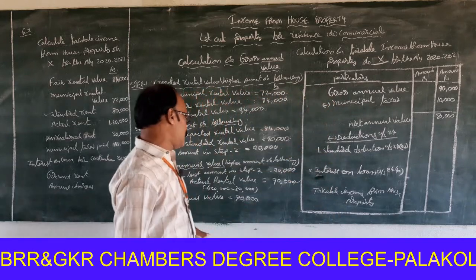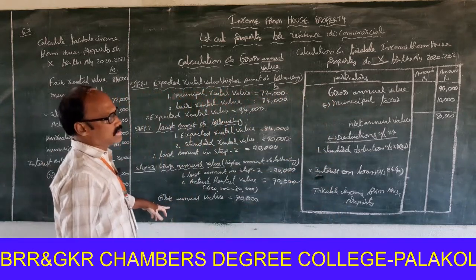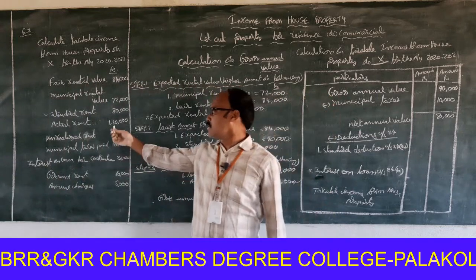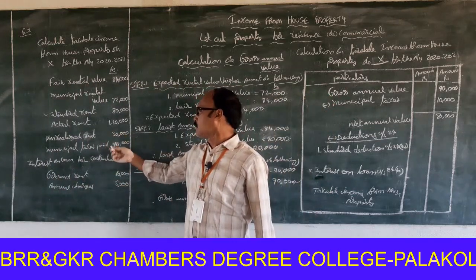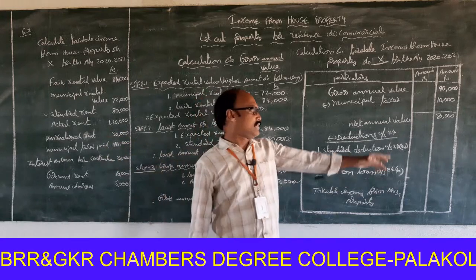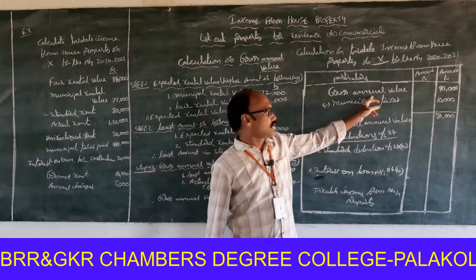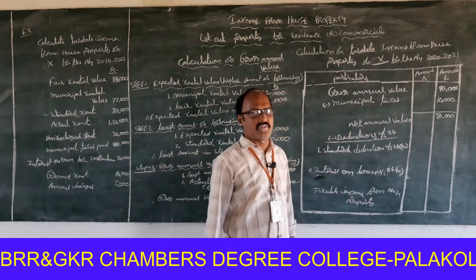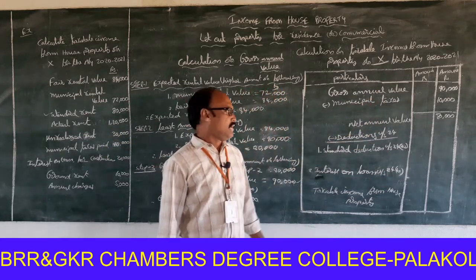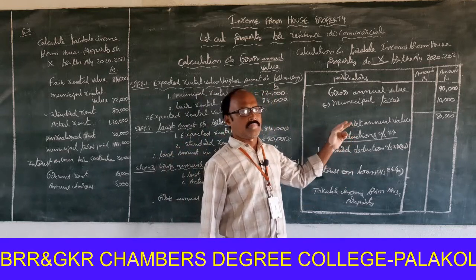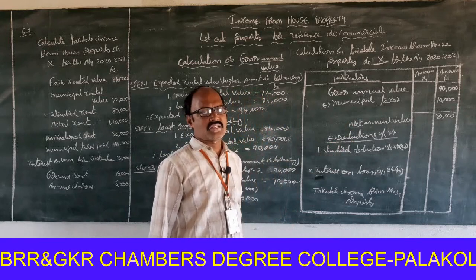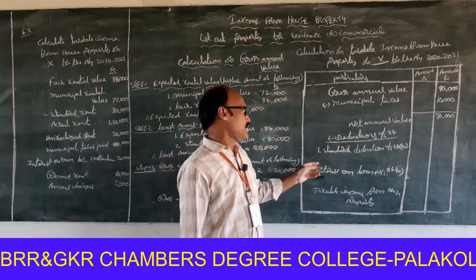Gross annual value, how much? 90,000. Municipal taxes, how much? 10,000. 90,000 minus 10,000, 80,000 is to be treated as the net annual value. Right. Net annual value 80,000. Next one, deductions under section 24.